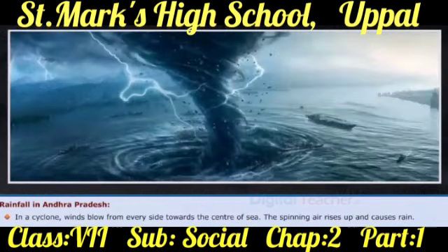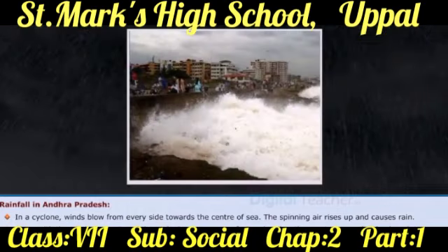In a cyclone, winds blow from every side towards the center of the sea. The spinning air rises up and causes rain. Along with the wind, the center of the cyclonic storm moves fast and strikes the coastal areas that leads to intense rains and winds. These rains and winds will cause much devastation as soon as they reach the coastal regions.